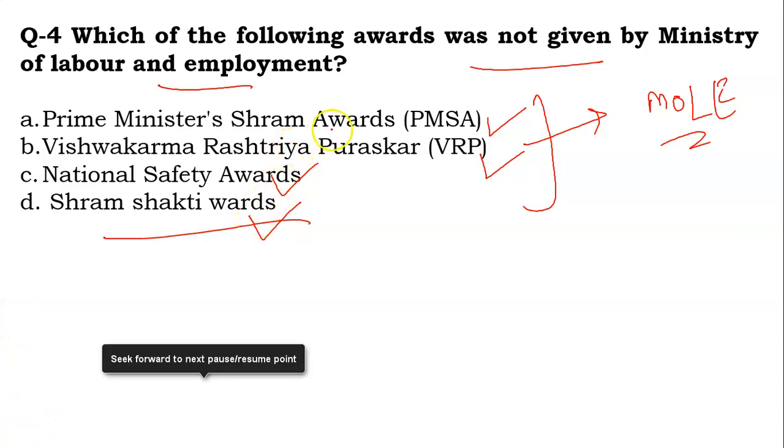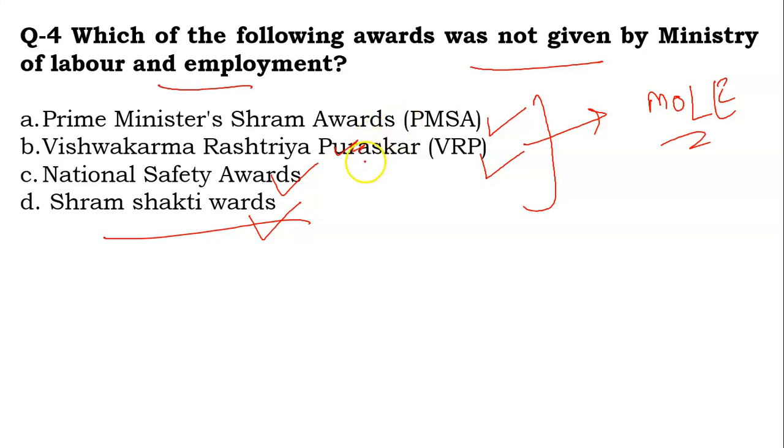Prime Minister Shram Award was instituted in 1985, and the objective of this award is to recognize the outstanding contribution made by the workmen as defined in the Industrial Dispute Act 1947. Vishwakarma Rashtriya Puraskar was instituted in the year 1965, and its objective is to recognize the outstanding contribution made by a worker or a group of workers in an organization to improve productivity, occupational safety and health, environment and working condition.